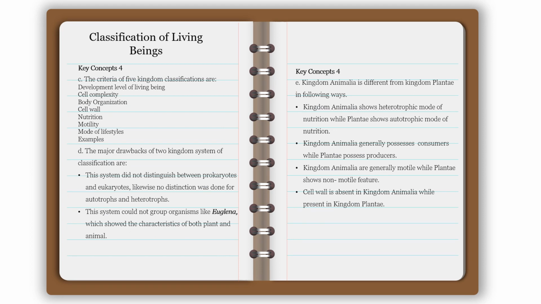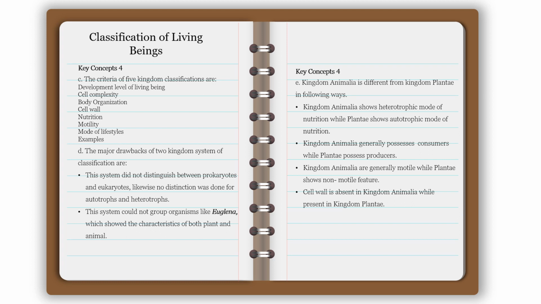Key concept for C. The criteria of five kingdom classification are: development level of living beings, cell complexity, body organization, cell wall, nutrition, motility, mode of lifestyles,